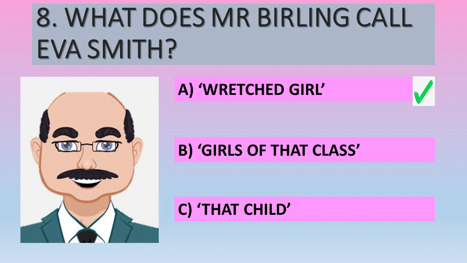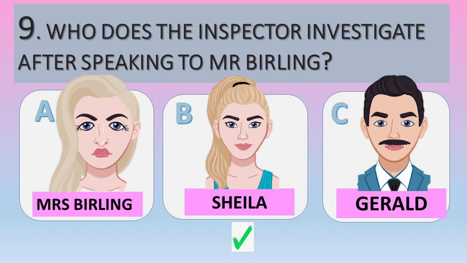Girls of that class is what is said by Mrs. Burling later on, and that child is what she calls Sheila, Mrs. Burling. So the other two are Mrs. Burling quotes. Mr. Burling calls her a wretched child. Question number 9 now. Who does the inspector investigate after speaking to Mr. Burling? The person he speaks to directly afterwards is Sheila. He then speaks to Gerald, and then after speaking to Gerald, he'll speak to Mrs. Burling. Eric is the last character that he speaks to in the play.